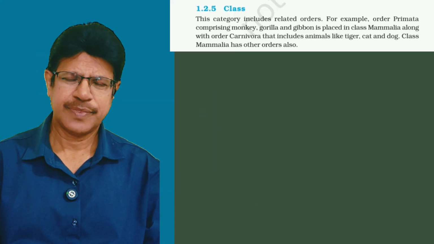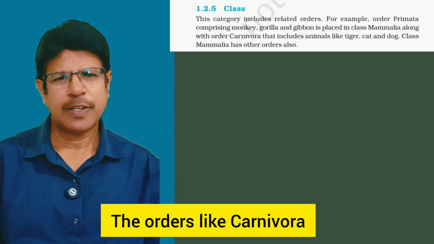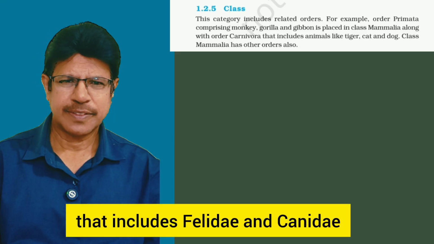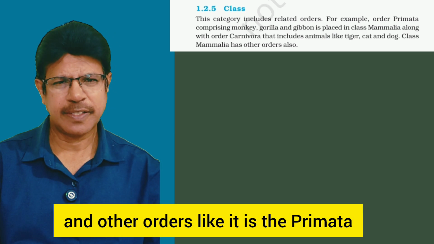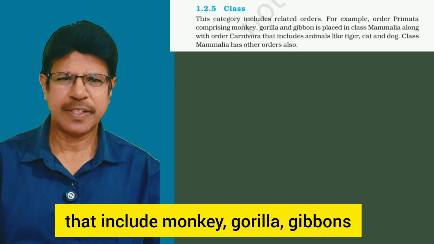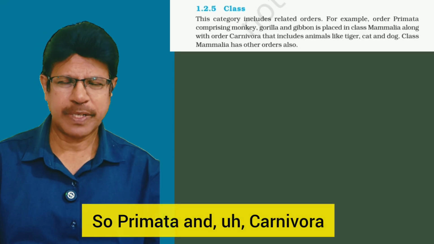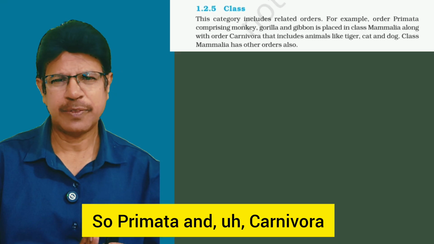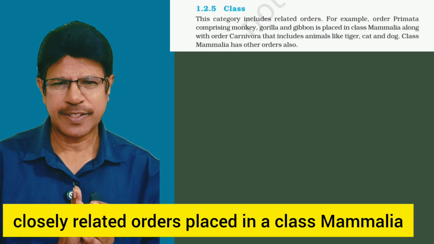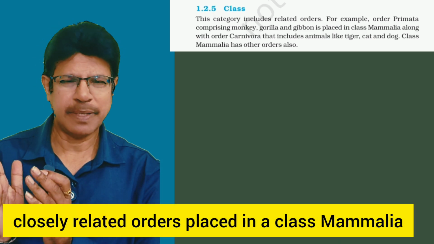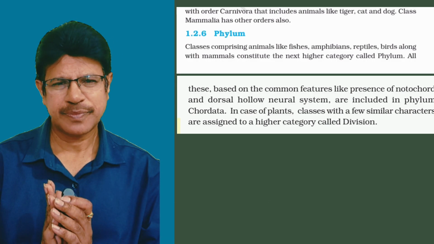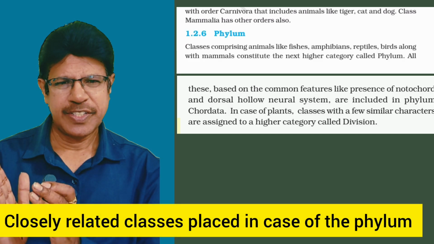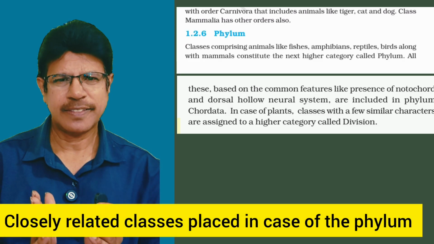Next, class. The orders like Carnivora, which includes Felidae and Canidae, and other orders like Primata, which includes monkey, gorilla, gibbons. So Primata and Carnivora, closely related orders, are placed in the class Mammalia. Of course, Mammalia has other orders also. Next, phylum. Closely related classes are placed in the phylum.